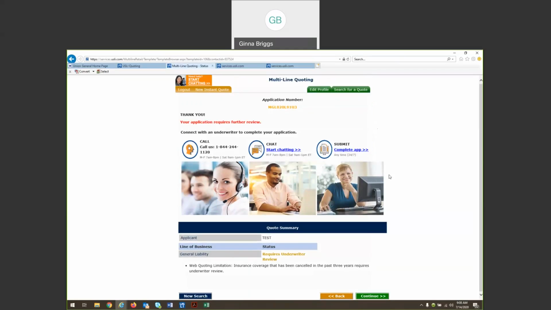And you have 3 options to get some quote resolution for your applicant. You can either call in and speak to that group of underwriters that I mentioned. You can start chatting, or you can submit your application online. This submit your application online option will generate an email into the inbox of your underwriter automatically, and your underwriter at USLI will handle that through their inbox.